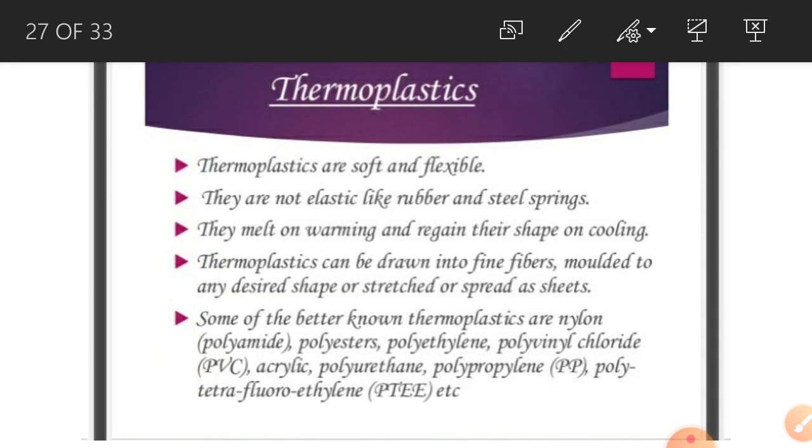Then comes the thermoplastics. Some plastics get deformed easily on heating and can be bent easily; these are known as thermoplastics. This is the opposite of thermosetting plastic: when we heat them, we can easily reshape and bend them. Polythene and PVC are some examples of thermoplastics. Basically these are used for manufacturing toys, the comb that we use, and various types of containers.